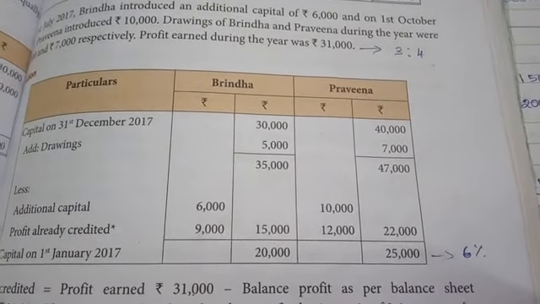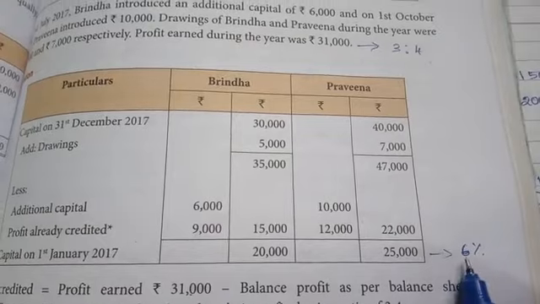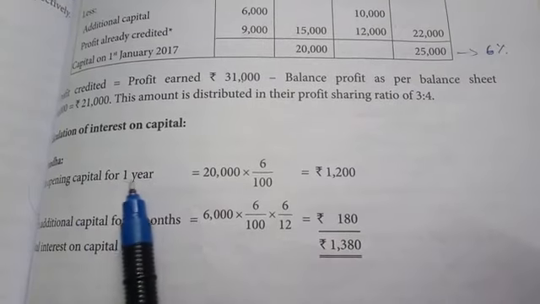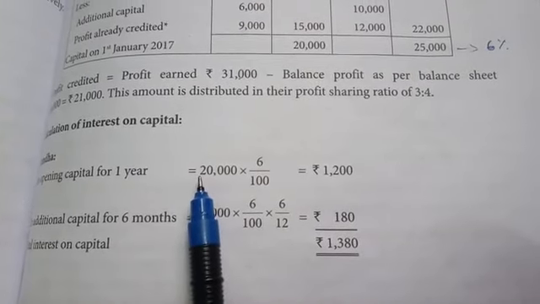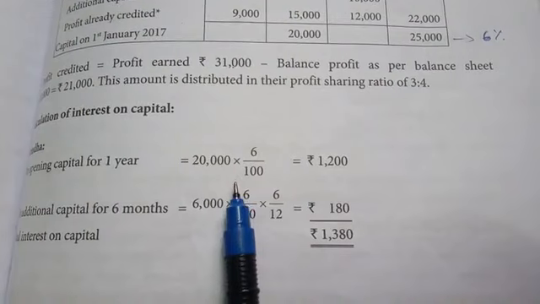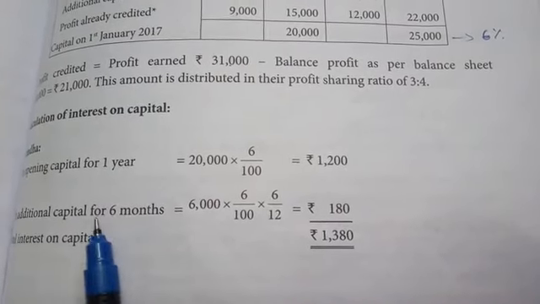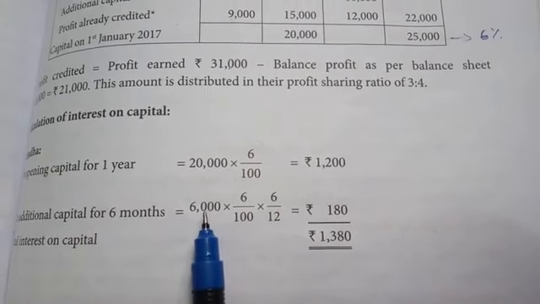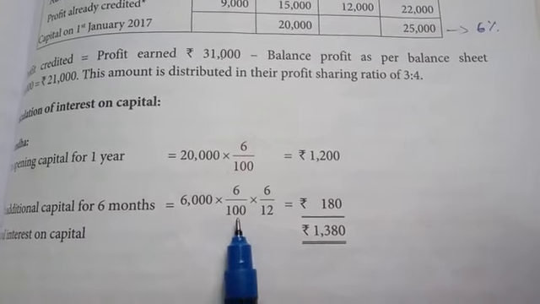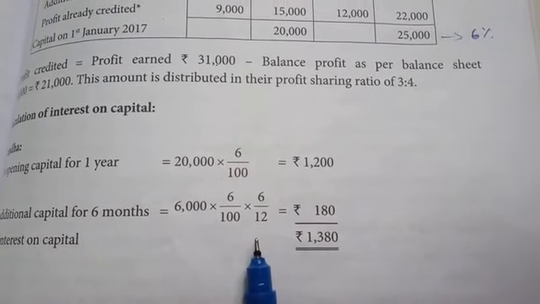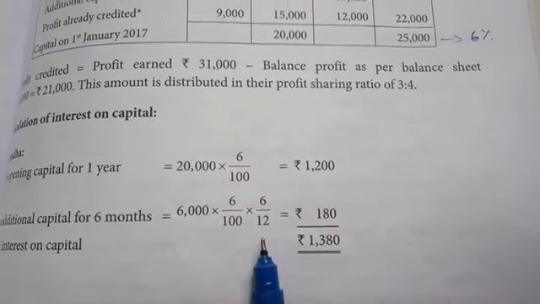Now we are going to calculate interest on opening capital at 6% for this amount. On opening capital for 1 year, 20,000 into 6 by 100, 1,200. And additional capital for 6 months, 6,000 into 6 by 100 into 6 by 12, because the additional capital was introduced during the year on 1st July.